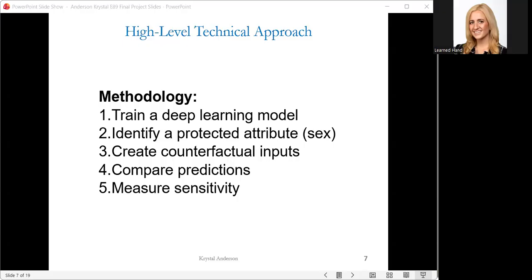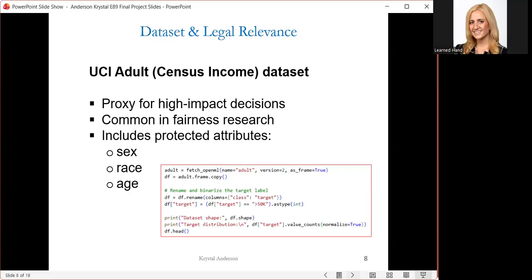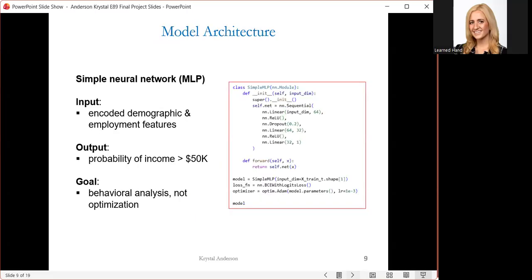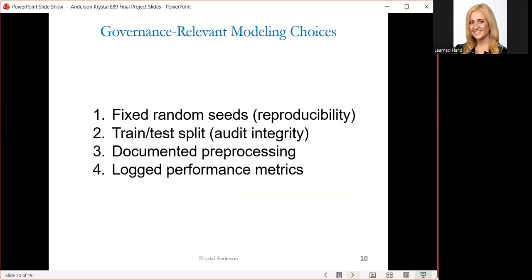So here I implemented this method end to end using a neural network trained on the UCI adult census income data set. I used a very simple neural network and I did my best to include as much evidence as possible: fixed random seeds for reproducibility, train test split for audit integrity, everything documented, all my results logged, visualizations and reports to log the performance metrics so that we're having that evidence of reasonable care.